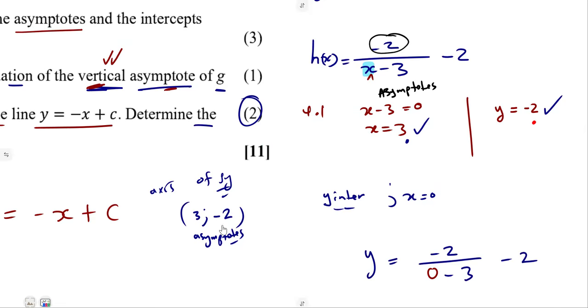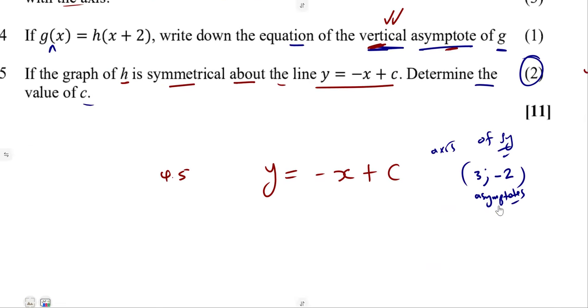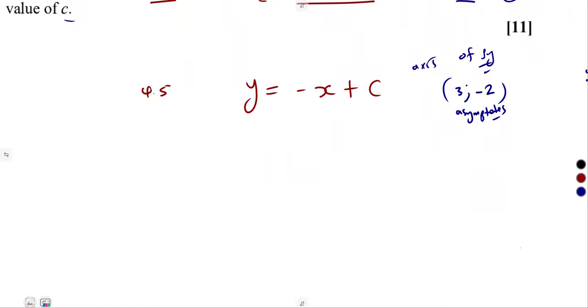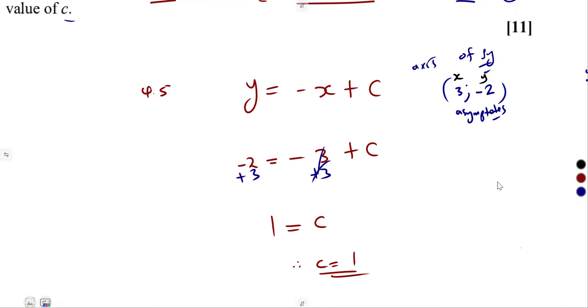So if it passes through the intersection, which is a point, you have got the x value and the y value. So use that and substitute: our y value, minus 2, is equal to minus x, so that's minus 3 plus c. So we can solve for c. Add 3 here, so that was going to cancel. c is equal to positive 1. So our c is equal to positive 1, just like that.